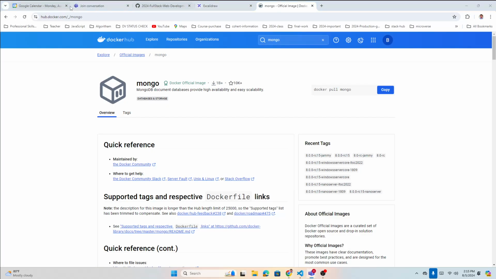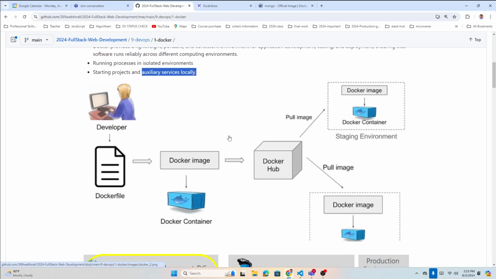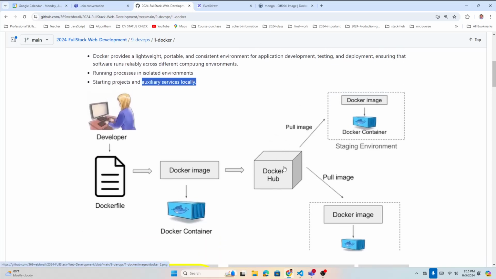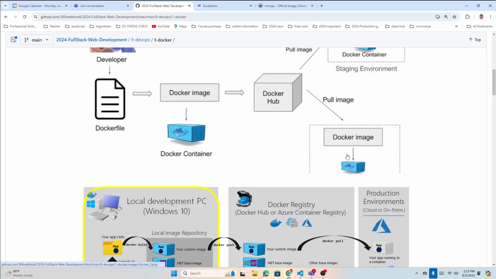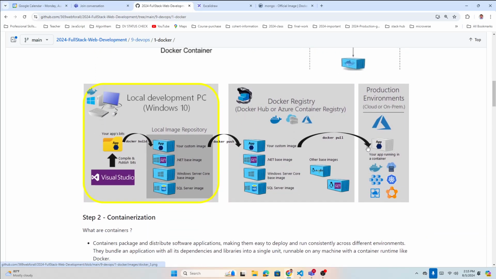So let's keep moving to the next things. Okay, so look here now. If you look at this Docker Hub we just saw, this is a developer. We create our own image. You can store it in the hub. Now you can pull it somewhere, maybe a staging environment, like a hosting environment, wherever. You can pull that image and then run the command. It will create the container there, because a container is the running environment which runs that image, okay? So wherever you need, you can pull and run. Fine. So that was all.